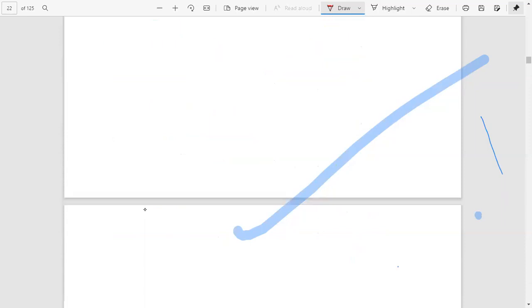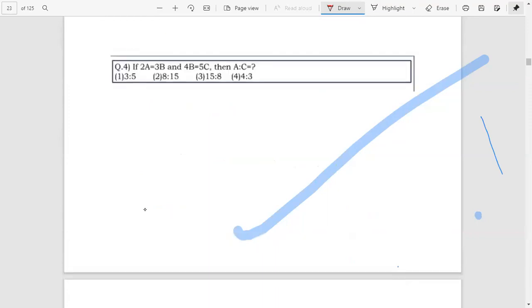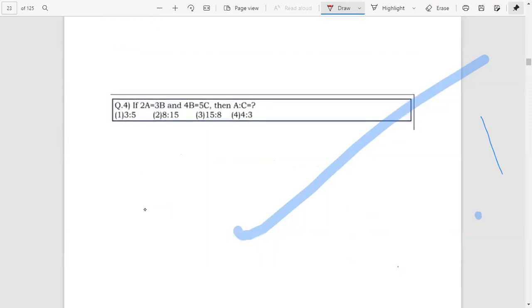We can do another question. Okay, here is another one. If 2a equal to 3b, 4b equal to 5c, then what is a is to c?